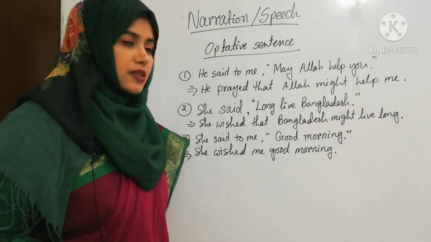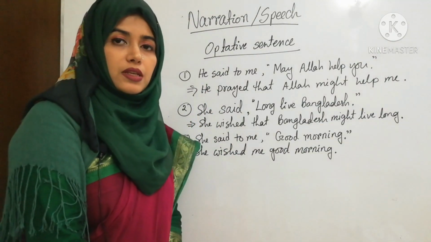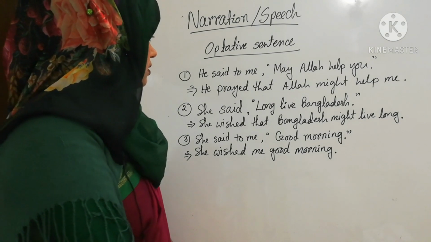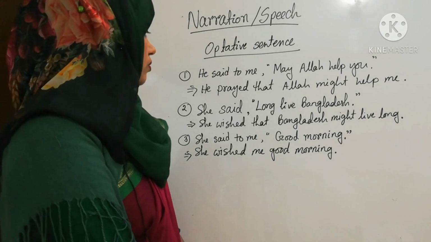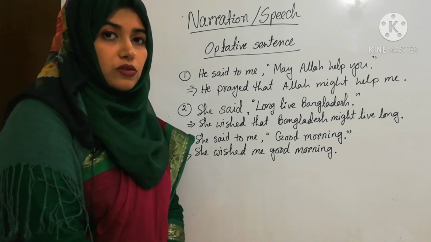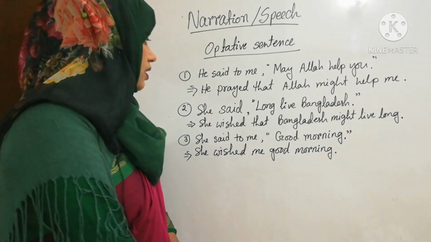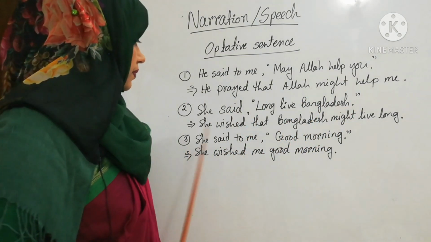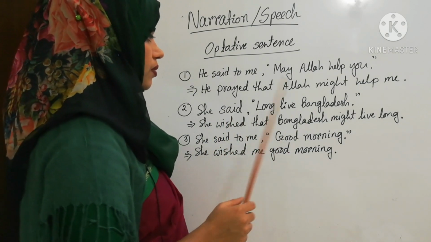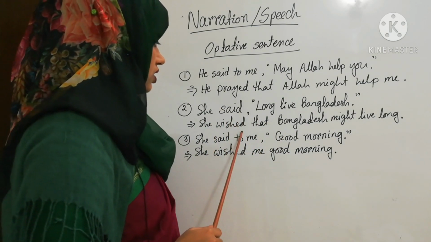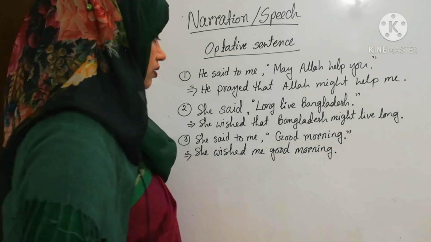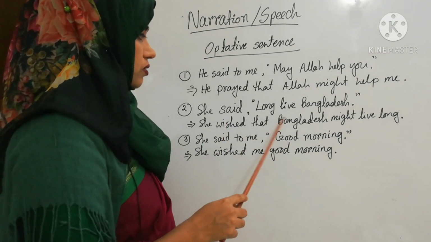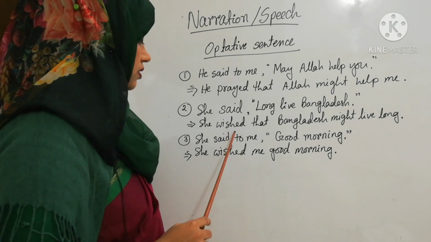Okay. Optative sentence. We know that optative sentence suggests wish or pray. Okay. So see the examples. He said to me, may Allah help you. So when we are praying to Allah, the reporting verb will be prayed. He prayed that Allah might help me. Okay. Then she said, long live Bangladesh. She wished that Bangladesh might live long. This is a wish. So we used wished that. So we are using that after the reporting verb.